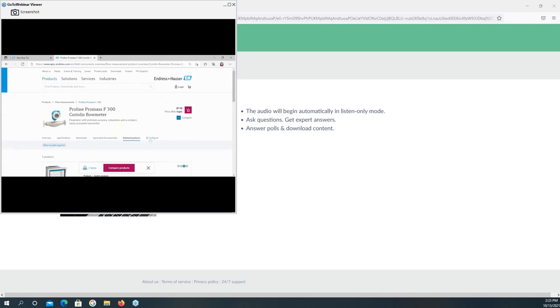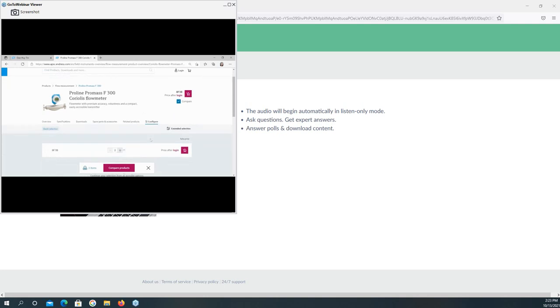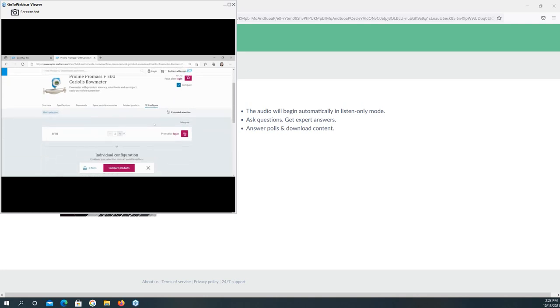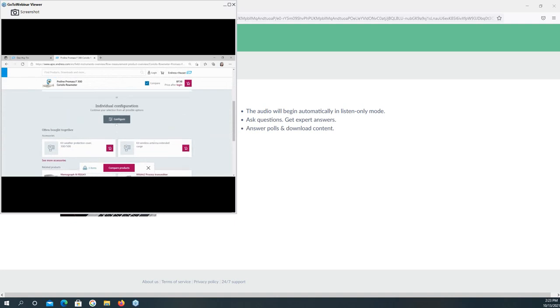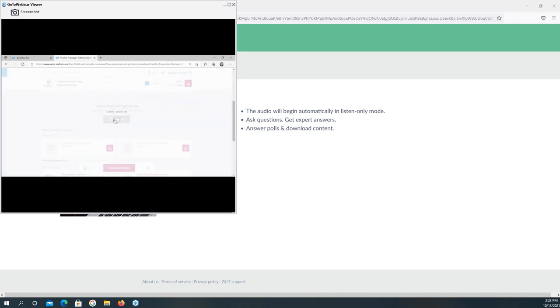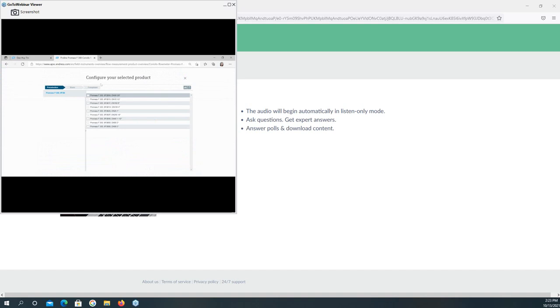And here, if you come to this page, it will show you the fast configuration of the device. And if you click on configure here, the page will direct you to the landing page to configure your selected products.